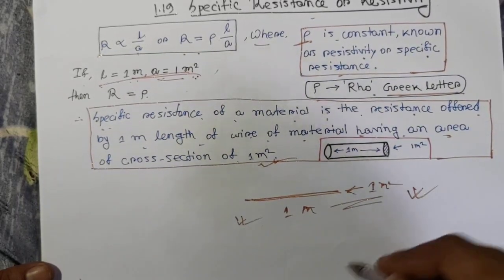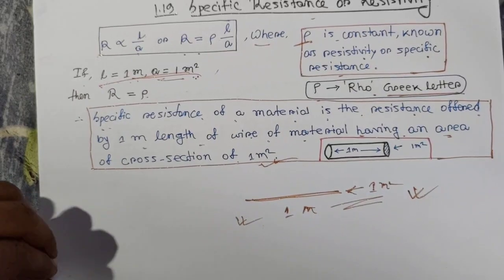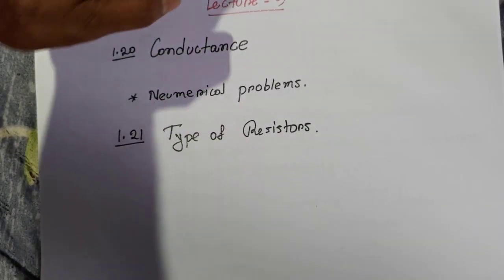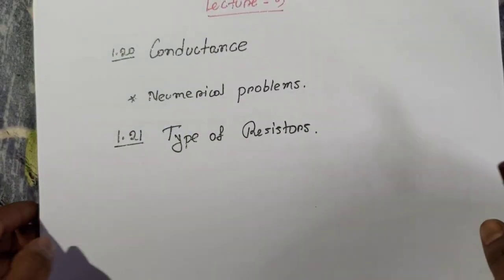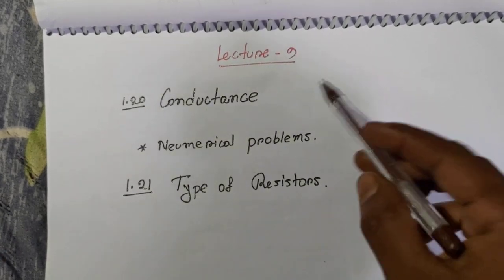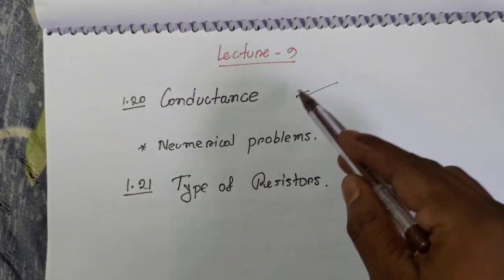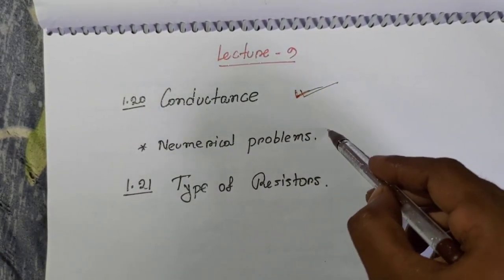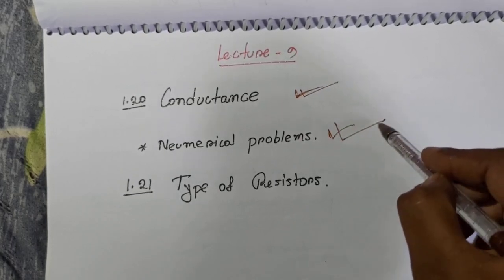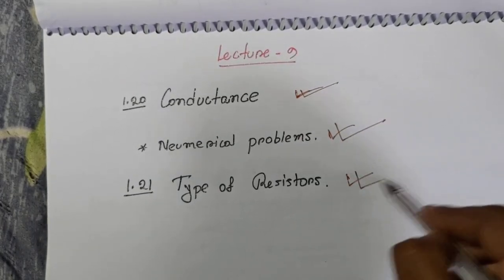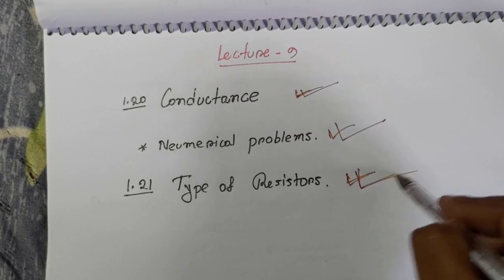So that's it for today. This will be our next lecture, lecture number 9. In the next lecture we will talk about conductance, do some numerical problems, and cover types of resistor.